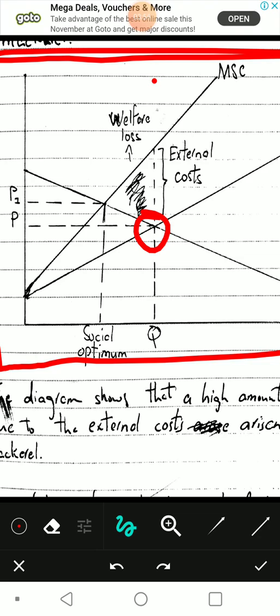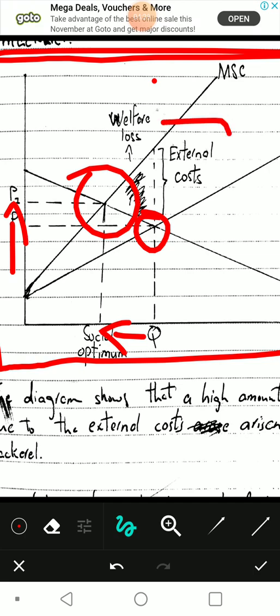However, this is not optimal because obviously this yields a lot of social cost to the society. So therefore, the optimal equilibrium is right there, and once you account for the social cost, the quantity will decrease and the price will increase, as seen here. The price increases, quantity decreases, and this entire thing is your external costs. These are the costs that are imposed on the society that are not being accounted for in the equilibrium currently, but should be accounted for.